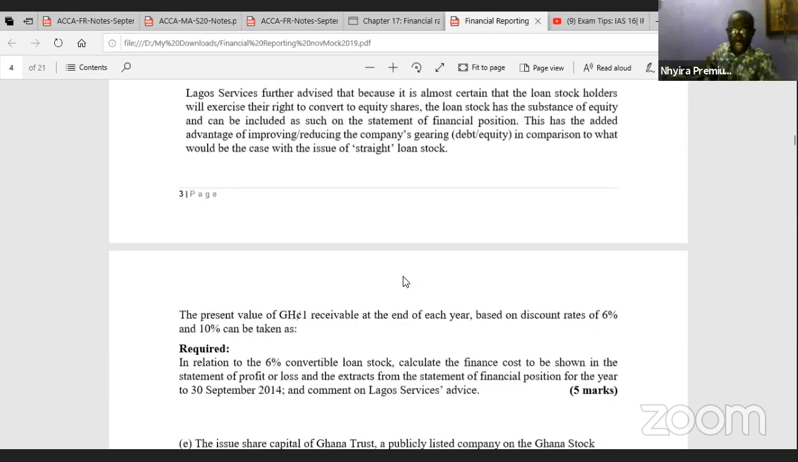The present value of $1 receivable at the end of each year based on discount rates of 6% and 10% can be given as follows. Unfortunately, I don't know what happened. ICAG didn't include the discount rates, but even though they have stated that they are giving discount rates for 6% and 10%, it's a trap the examiner has set for us. We are not interested in the 6%. It is the 10% we are interested in, because that is what we will use to do our discounting. So let's begin the question.